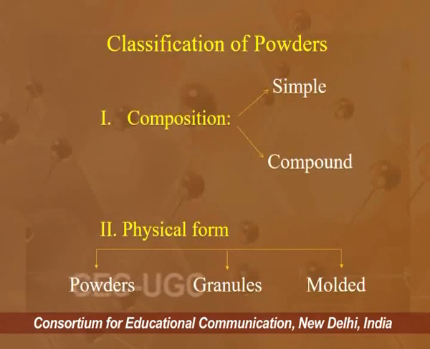We have already discussed briefly in the past series the classification of powders. The classification can be based on three different types. The first concept is based on composition, which we have already discussed as either simple divided powders or compound powders. The second criterion is physical form, wherein we classify the rudimentary dosage forms as powders, granules and molded forms.